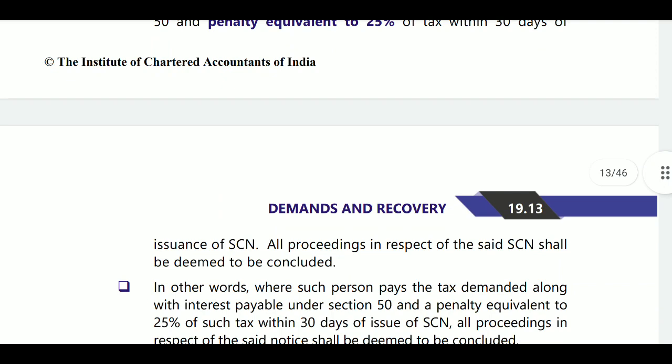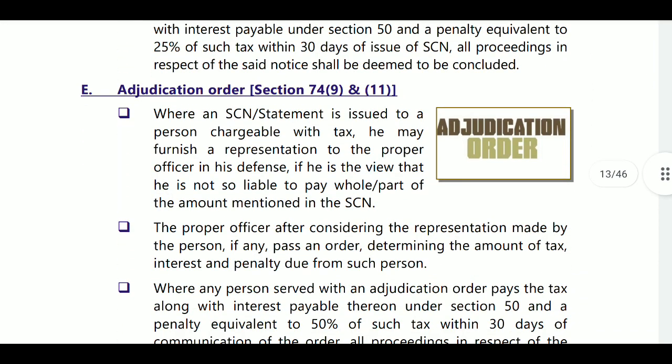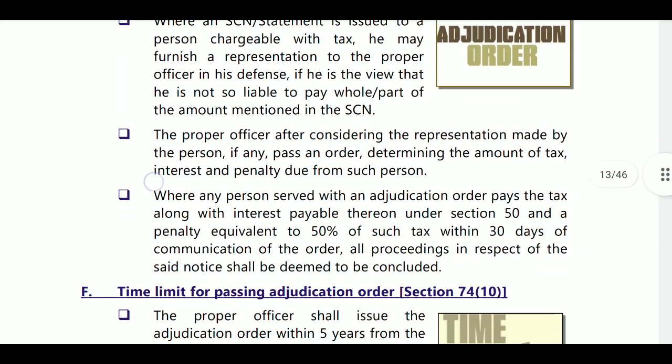After the issuance of show cause notice, what will happen? Order will be passed. If you have not paid within 30 days from the show cause notice, then the adjudicating order was passed.